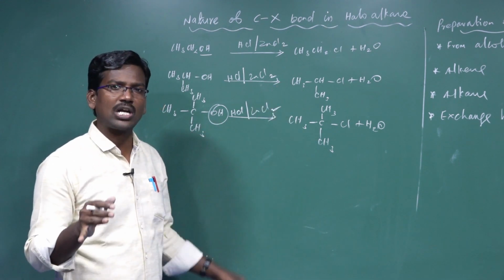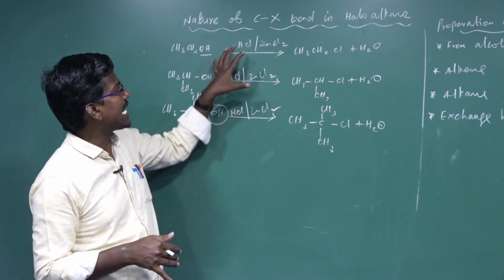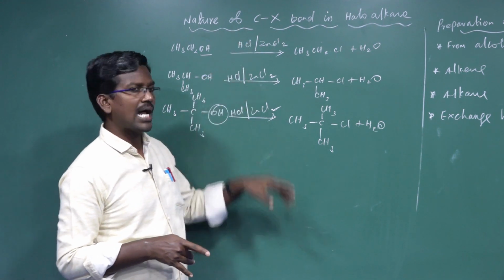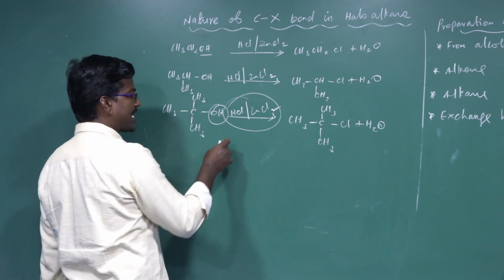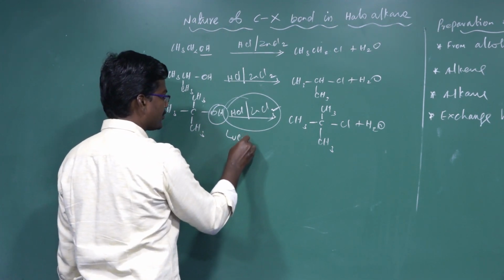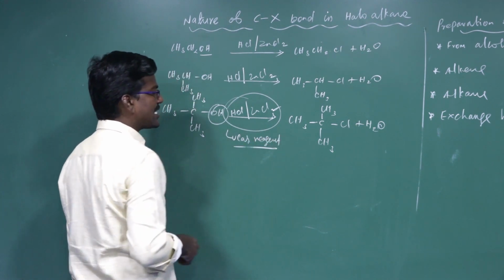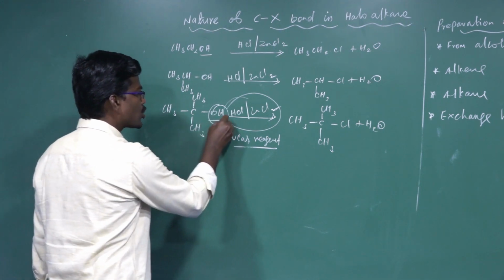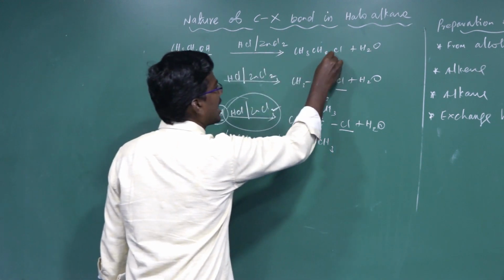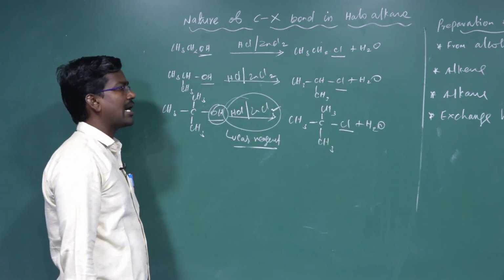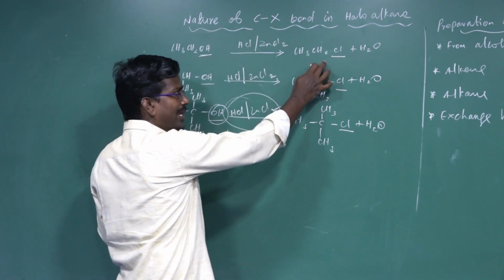Here, turbidity is also a precipitate, which can be obtained when primary alcohol, secondary alcohol or tertiary alcohol reacts with concentrated hydrochloric acid and anhydrous zinc chloride. This mixture of concentrated hydrochloric acid and anhydrous zinc chloride is Lucas reagent. Lucas reagent is used to convert the OH group to Cl. Alkyl alcohol can be converted into alkyl halides. Primary alkyl alcohol can be converted to primary alkyl halide.